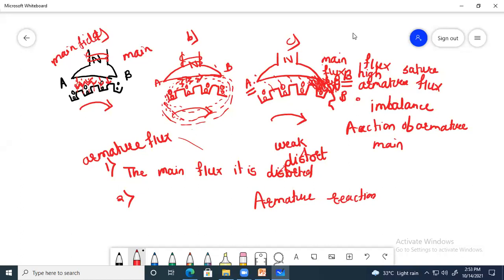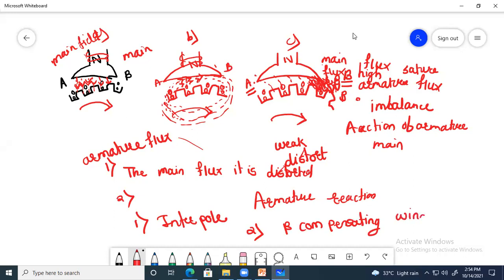Remedies, that means in Marathi, उपाय. That means, are there any remedies to reduce or overcome this armature reaction? The first is by using an interpole, and the second is by using a compensating winding. So these are the two remedies to overcome the effect of armature reaction.